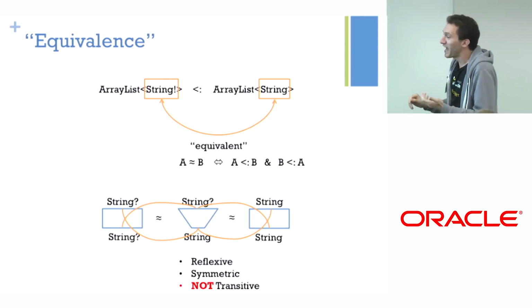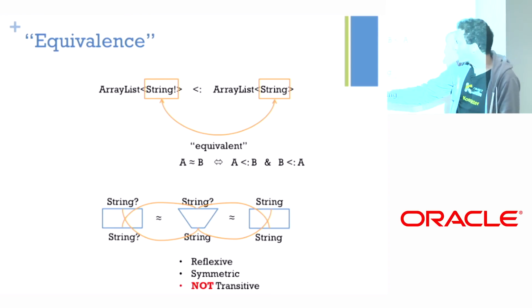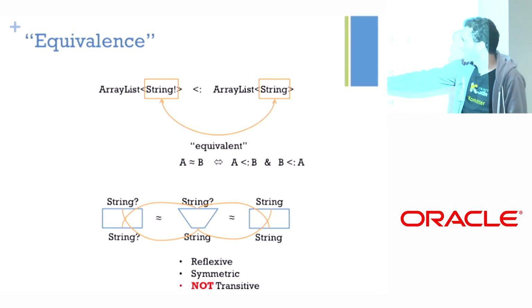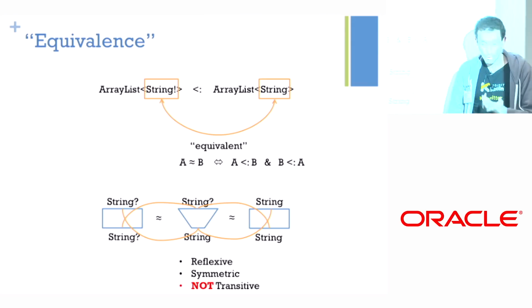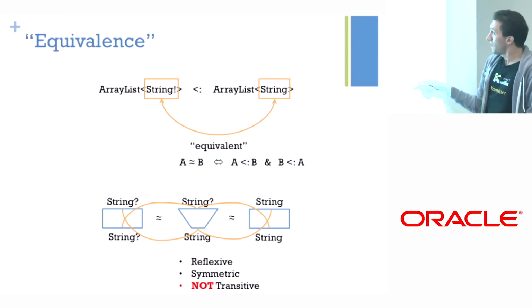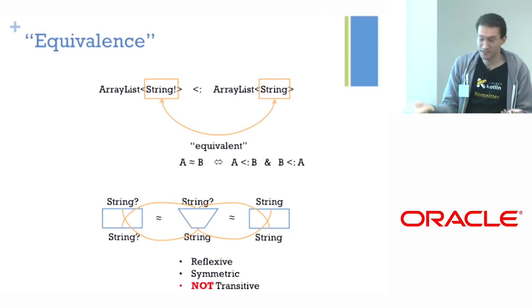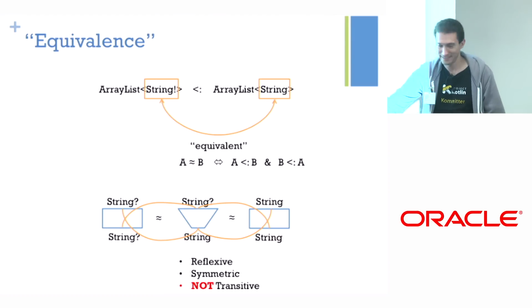So what we have here, again, string, platform string, is a subtype of nullable string and vice versa, and same here, right? So the equivalence relation is not an equivalence relation anymore. It's not transitive again.